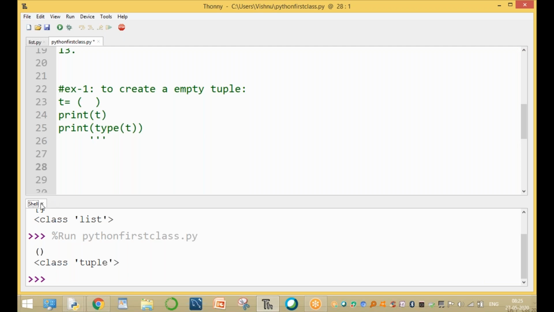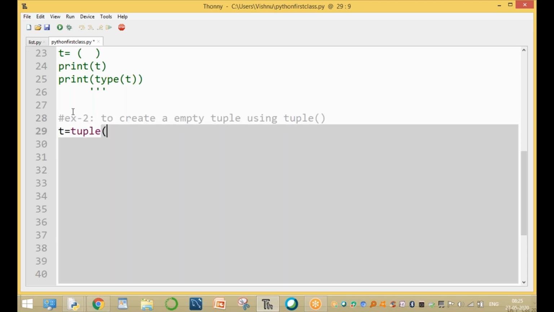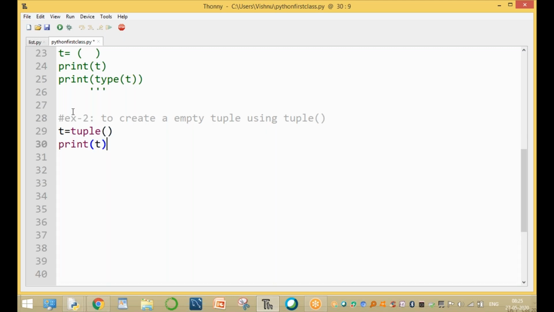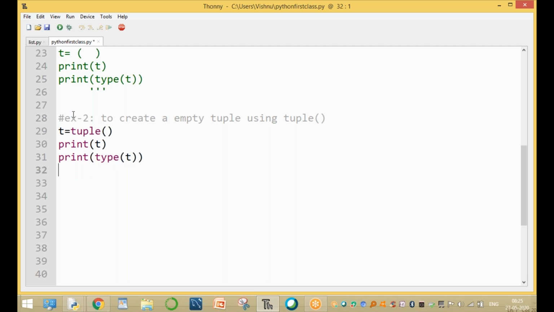Now the next example, example 2: to create an empty tuple using the tuple inbuilt function. Please observe this. T equal to tuple(), and print T and the type of T. The data type of T is very important. Which data type? The data type of T is either list type or tuple type.